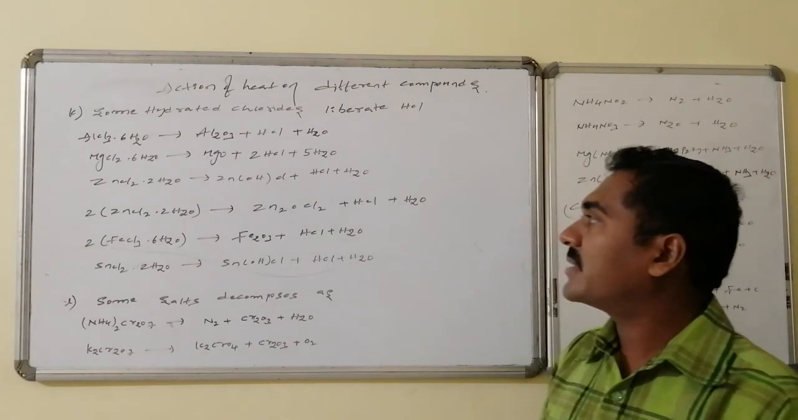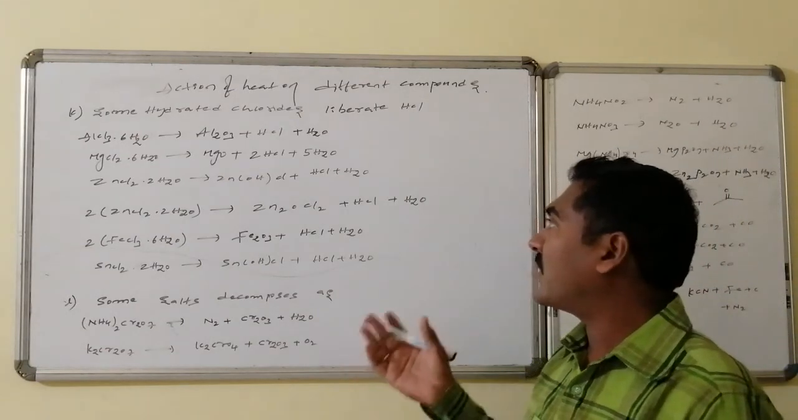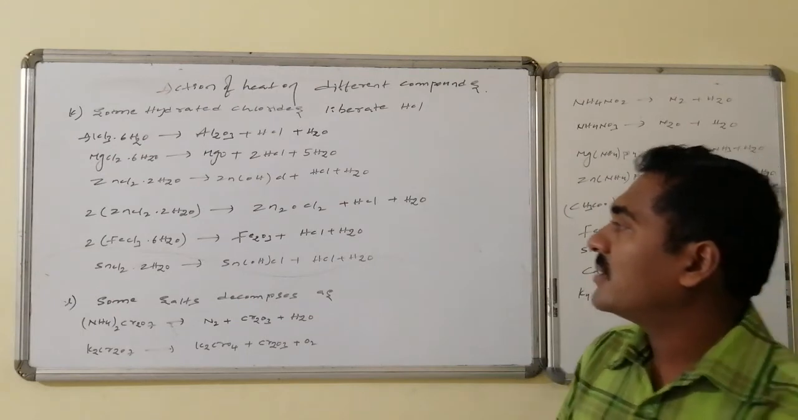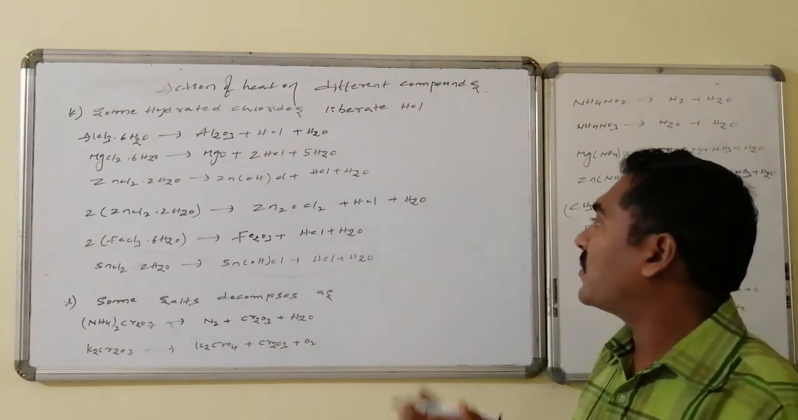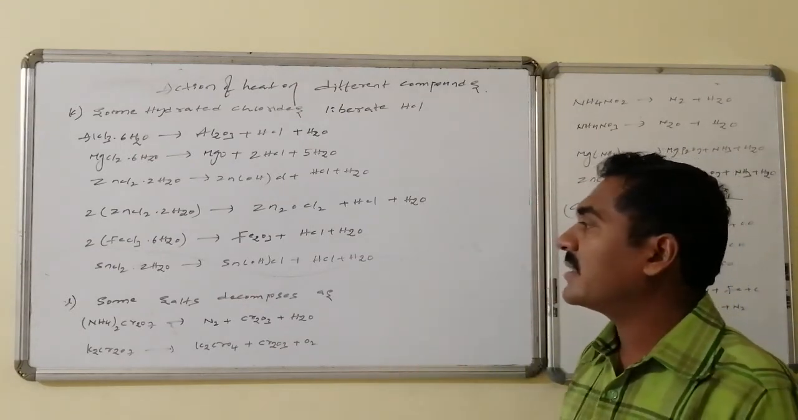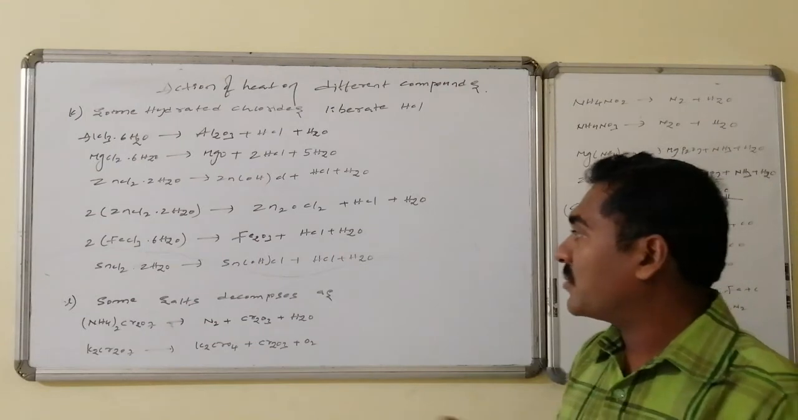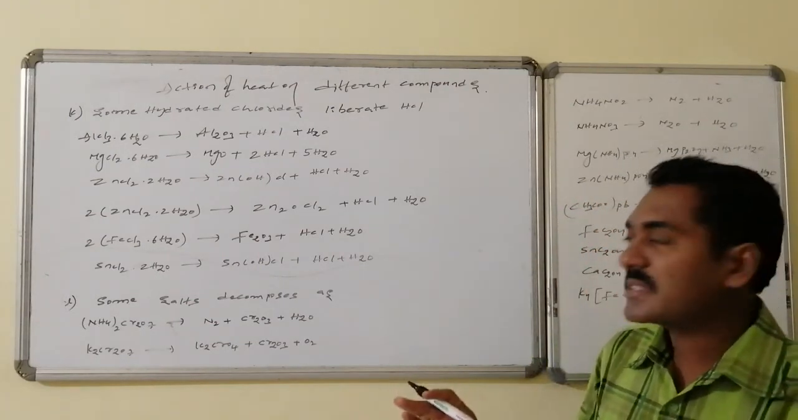Zinc chloride is converted to zinc hydroxy chloride, that is basic zinc chloride, followed by HCl as well as the water. Zinc chloride in another form also gives Zn2OCl2 followed by HCl. Ferric chloride is converted to ferric oxide followed by HCl. SnCl2 gives SnOHCl, basic tin chloride, followed by HCl. Some salts decompose like this.